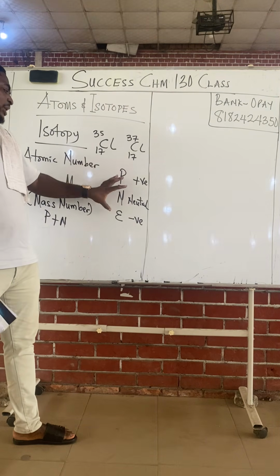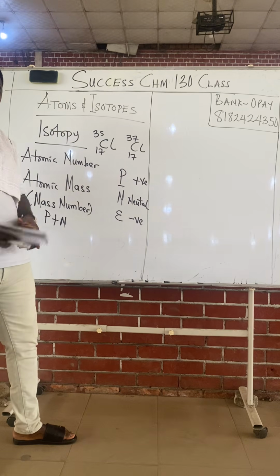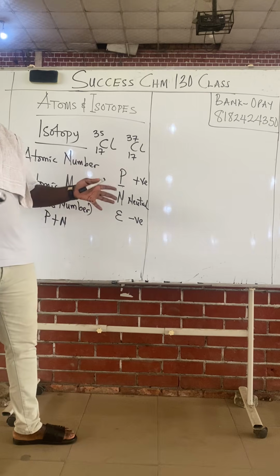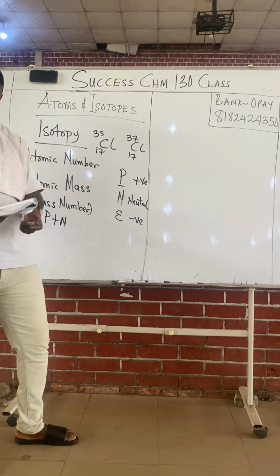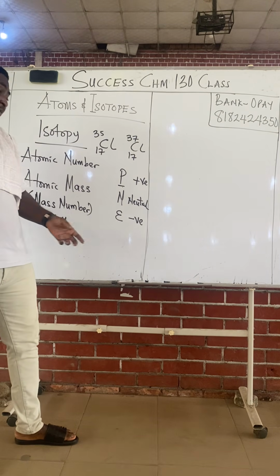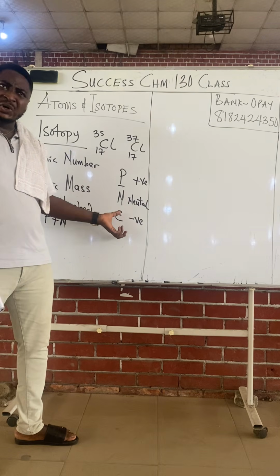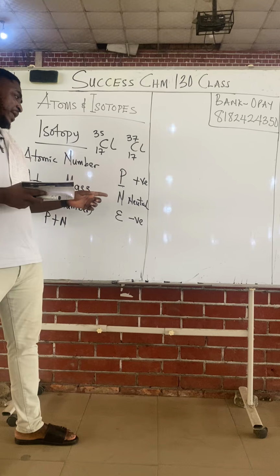Class, only the protons and neutrons are stored deep within the nucleus of the atom. That's why you never hear of loss of proton and neutron. They can't be lost because they are embedded deep within the nucleus of the atom. But electrons can easily be lost or gained because they are not well stored, compared to proton and neutron.